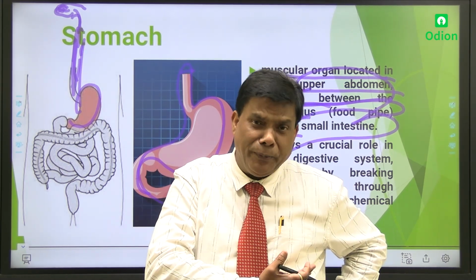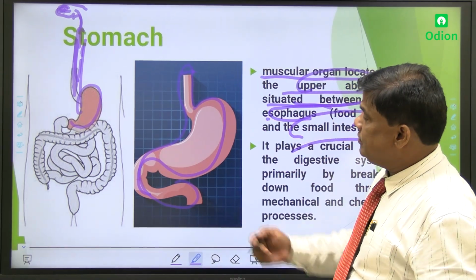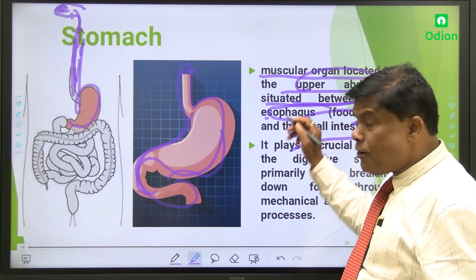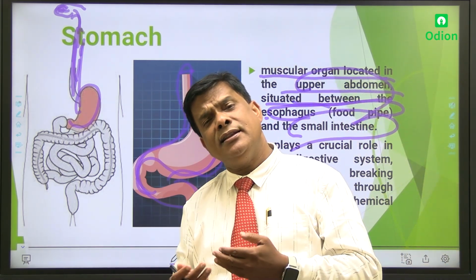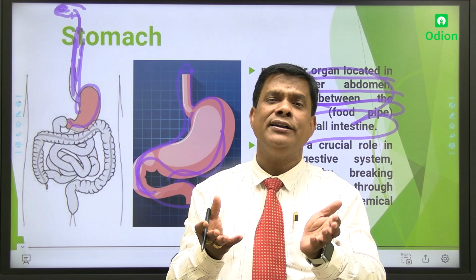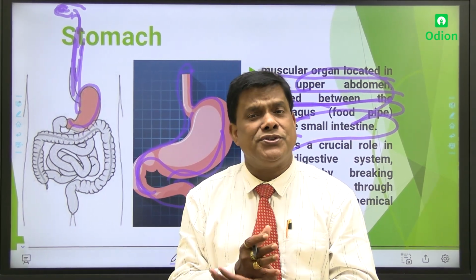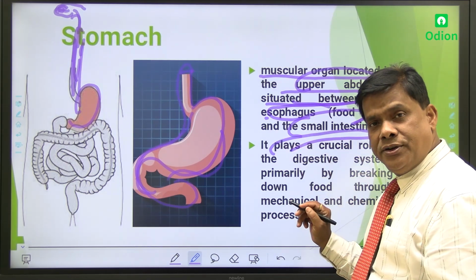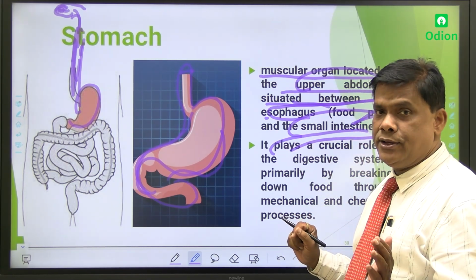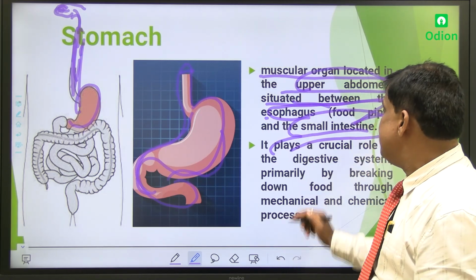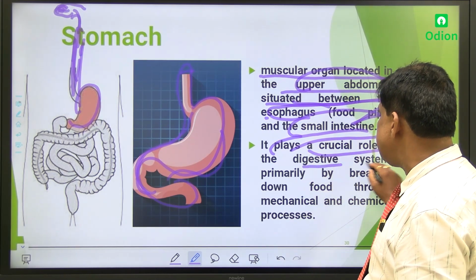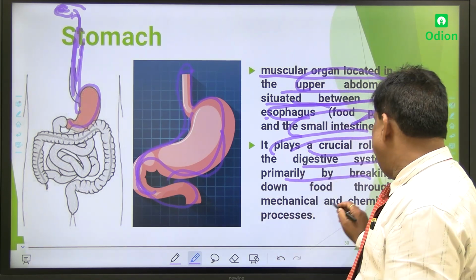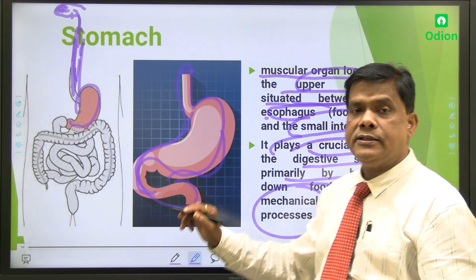And in the upper abdomen, what is present there? The stomach is present. Am I clear? And it is made up of muscles. What is muscle? Cell, group of cells, tissue, and the group of tissues, muscles. Yes. The role of the stomach. What does it do, my dear? Okay. The stomach is there, but what is its function? The stomach plays a crucial role in the digestive system, primarily by breaking down food through mechanical and chemical processes.